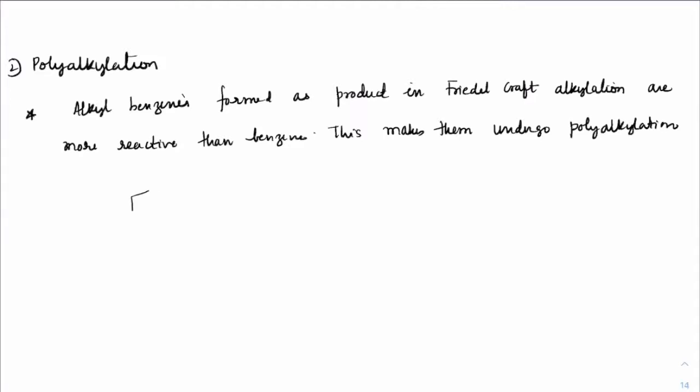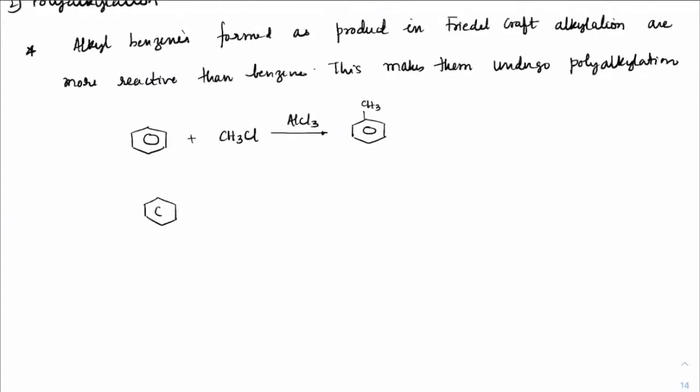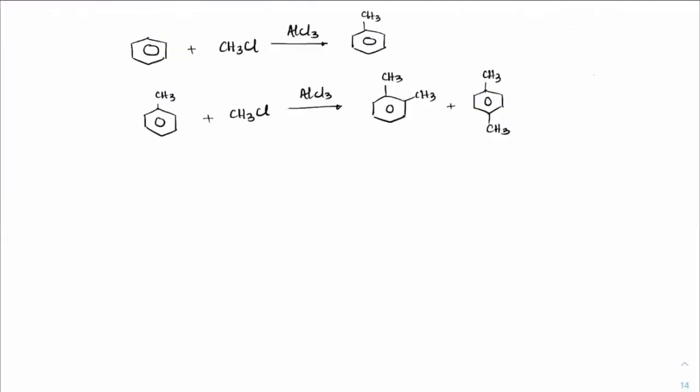For instance, if we take benzene and react that with CH3Cl in the presence of AlCl3, what we first get is toluene, CH3. Next, this toluene which is formed is in fact more reactive than benzene. So the minute it sees CH3Cl, it will again undergo alkylation. And this alkylation can happen at the ortho position and para position. Why only ortho, why only para, we'll be studying in some time. So this is what you will get.